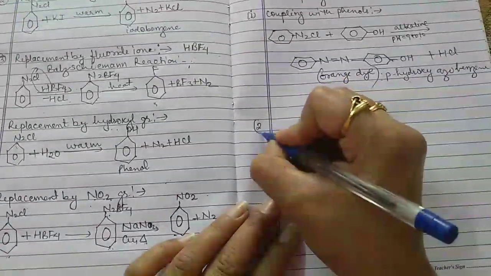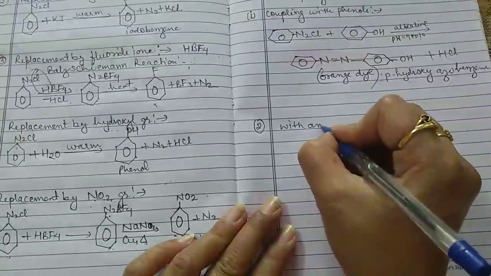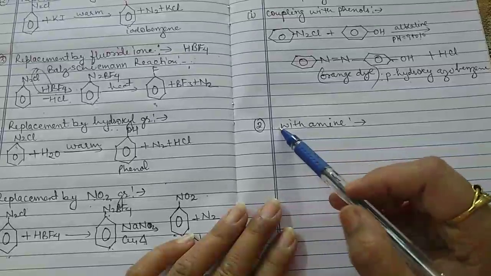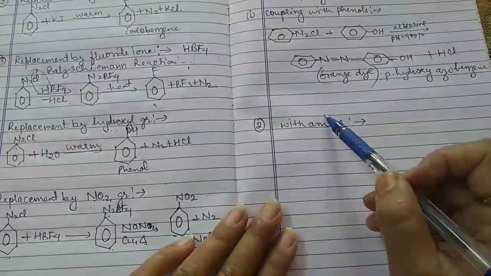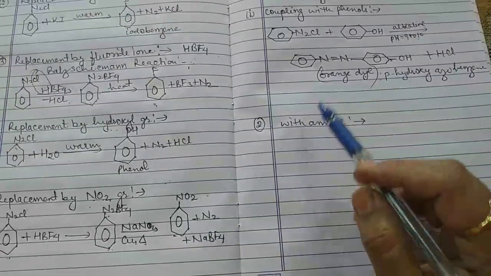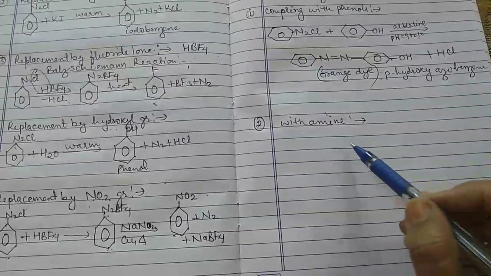Now the second type of coupling reaction is coupling with amines. Here the reaction takes place between the benzene diazonium chloride and the amines. So here we use the aromatic amine.